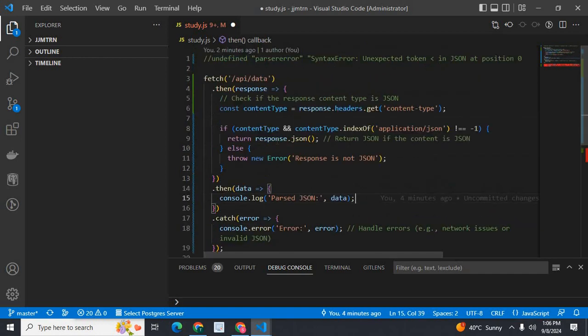In a nutshell, if you have API endpoint calls in your React.js code, make sure that the response from that API endpoint is in JSON format. Otherwise, we have to check it first by using this line of code, response.headers.get. Check whether the response header has a content type JSON, application/json.